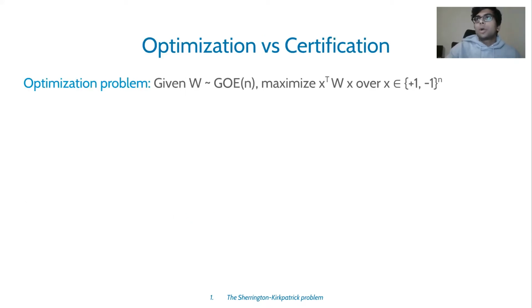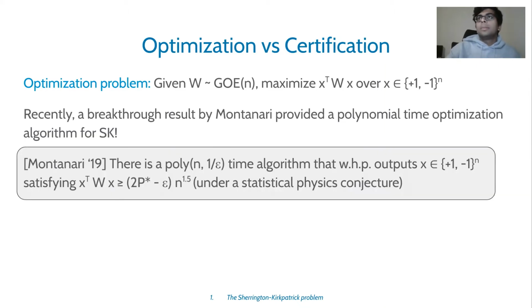Okay, and this is what I call the optimization problem, where we're given W and we want to maximize this quantity. Recently, an algorithm by Andrea Montanari provided an arbitrarily good approximation algorithm in polynomial time for this problem.